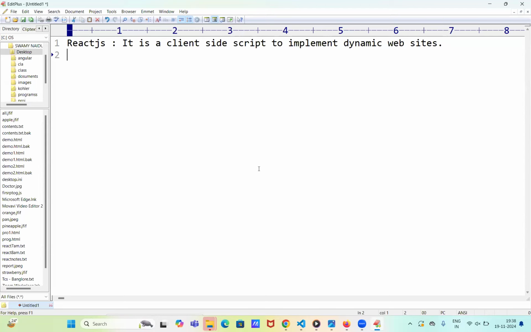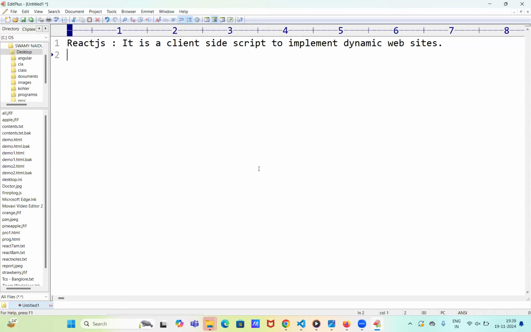There are two types of scripting we work with in websites. The first one is client side script, and the second one is server side script. Client side script executes in the browser, and server side script executes in the web server. That is the main point.